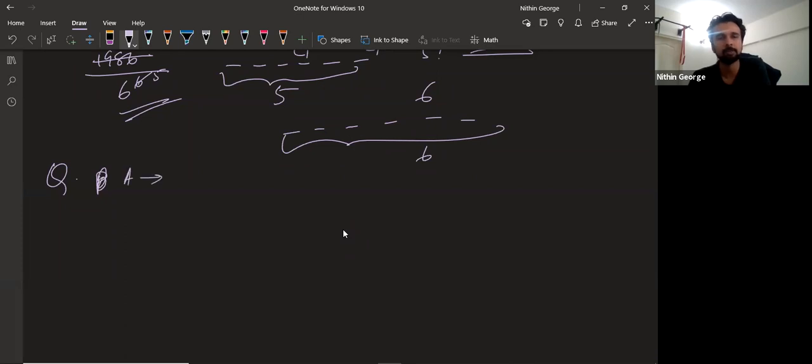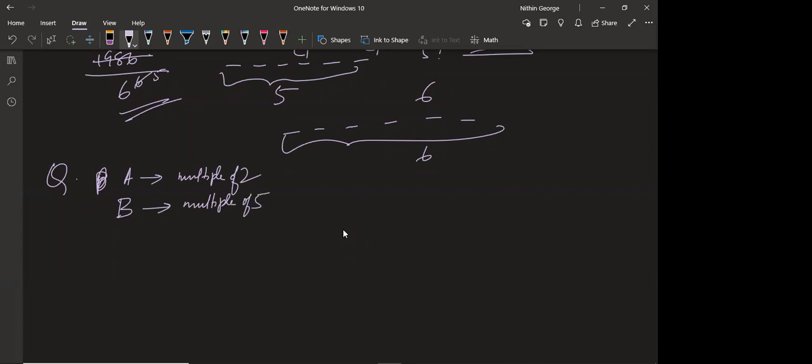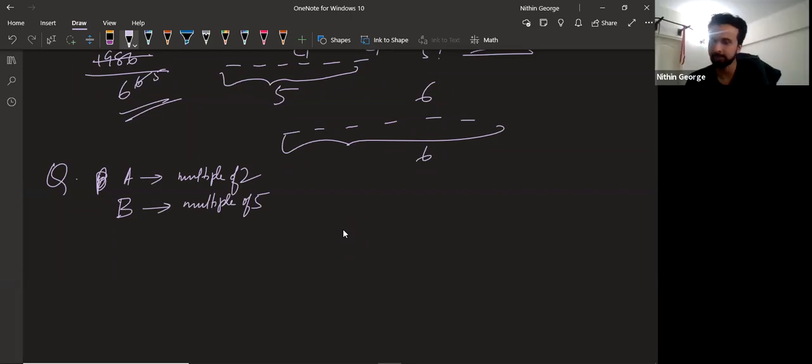So A is the event that the ticket is a multiple of 2. B is the event that the ticket is a multiple of 5. 12 by 20 is right. Yes, correct.